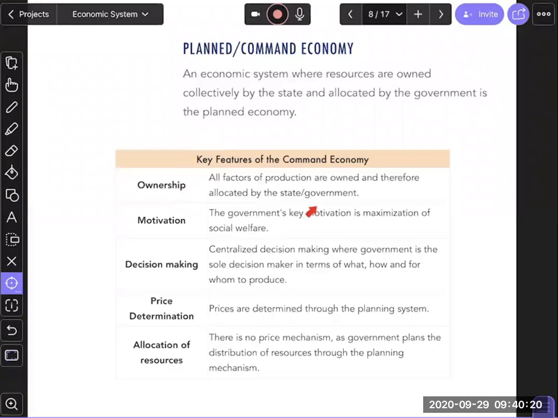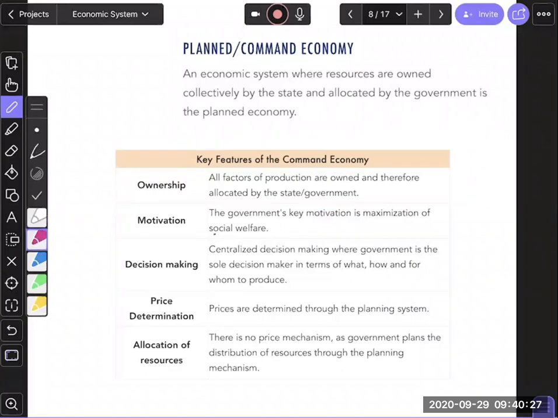What's the key motivation? The key motivation is, of course, to maximize the social welfare of the society, like individual welfare of the society. So in this, there is no private ownership. And because there's no private ownership, there's no private interest. There's only social welfare maximization.